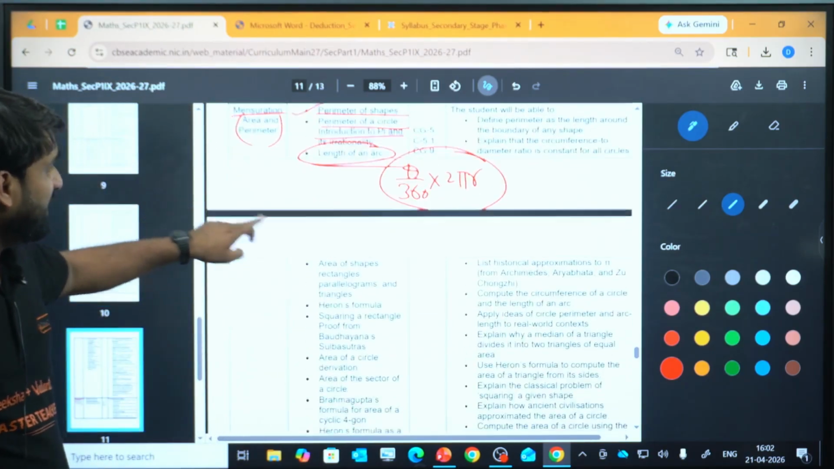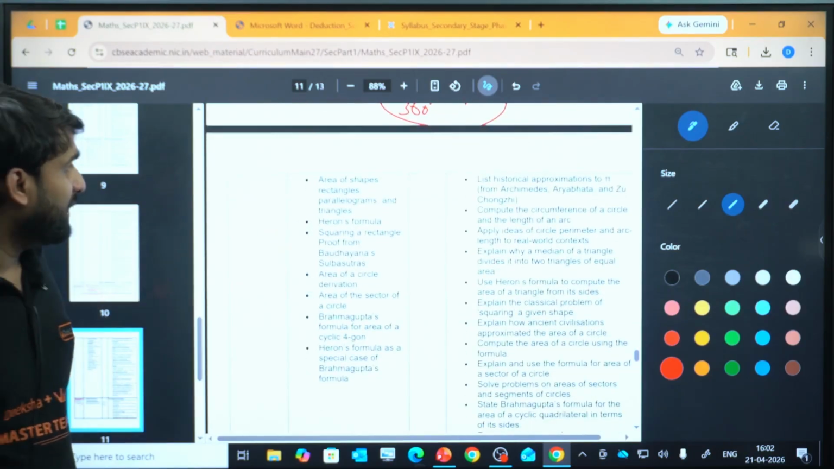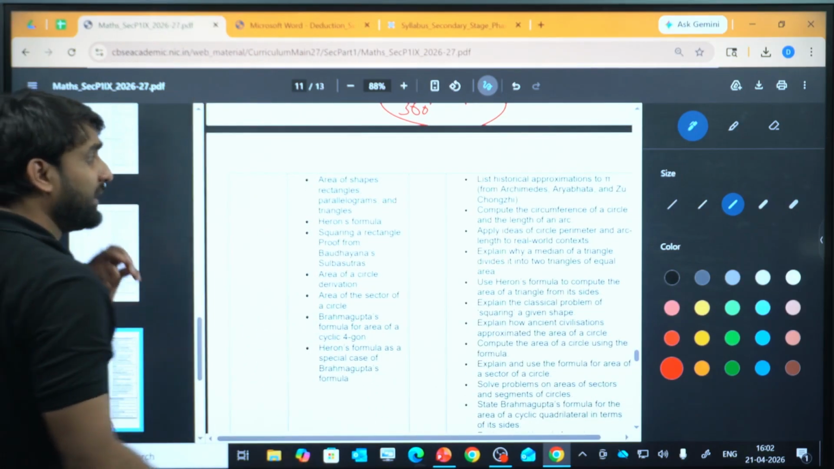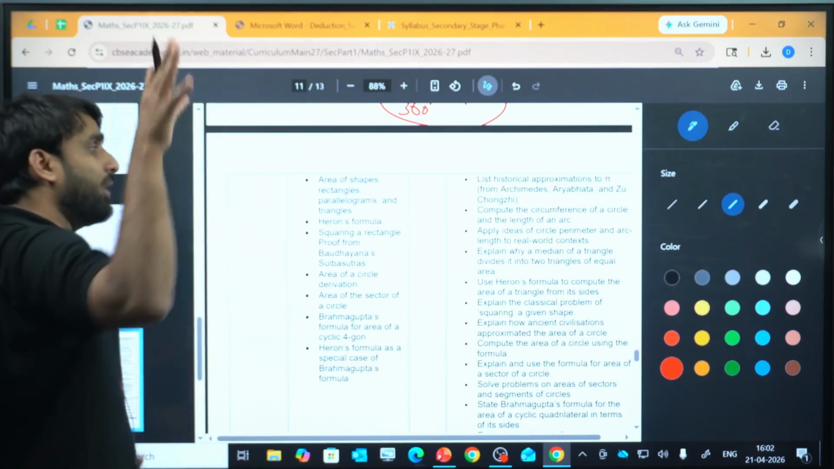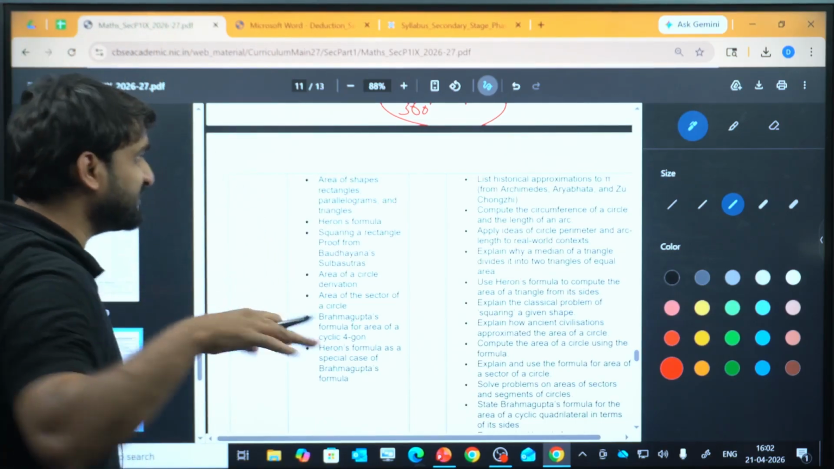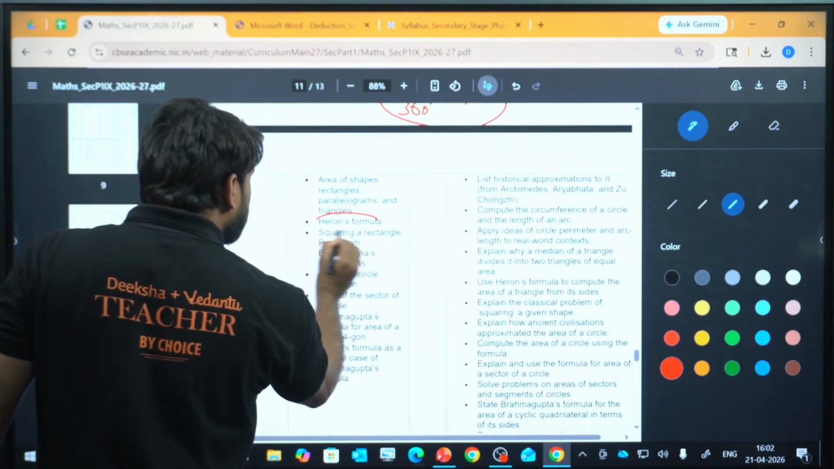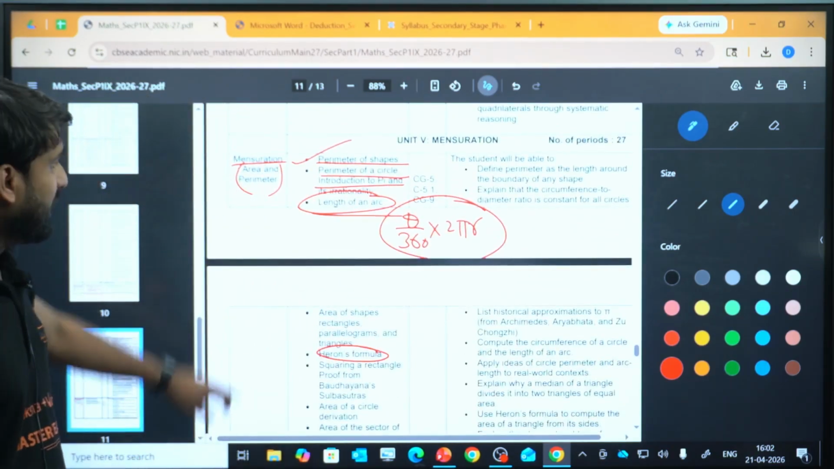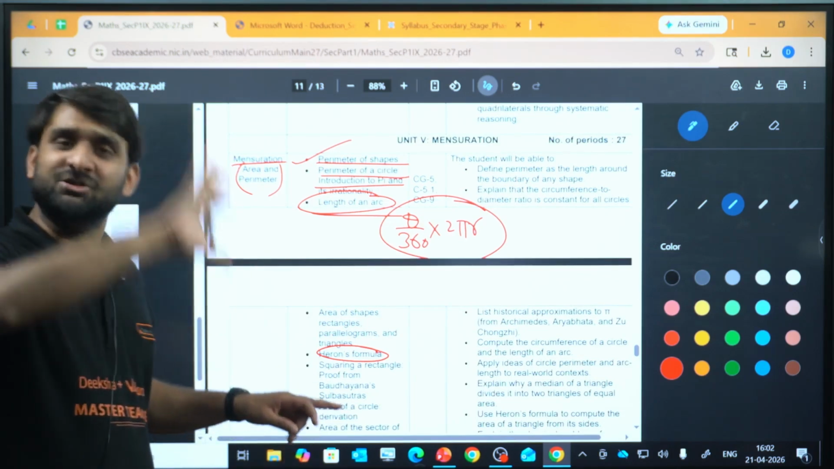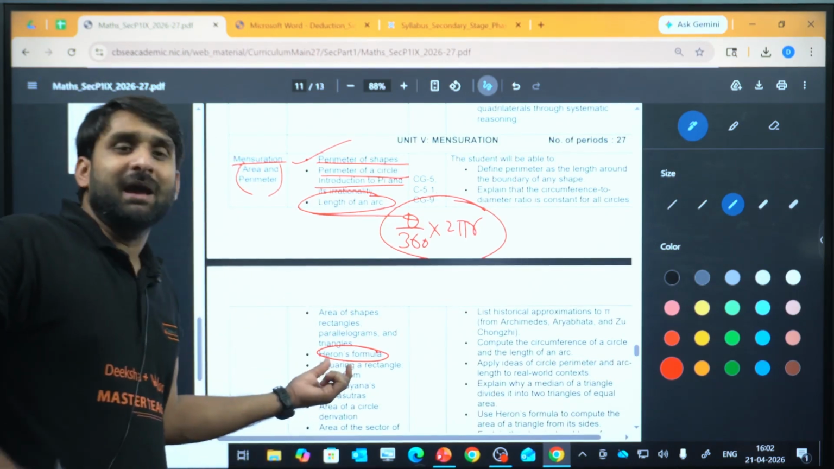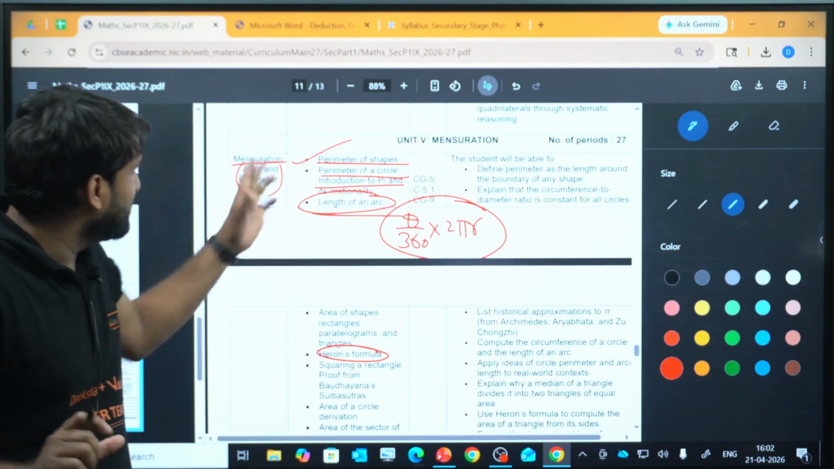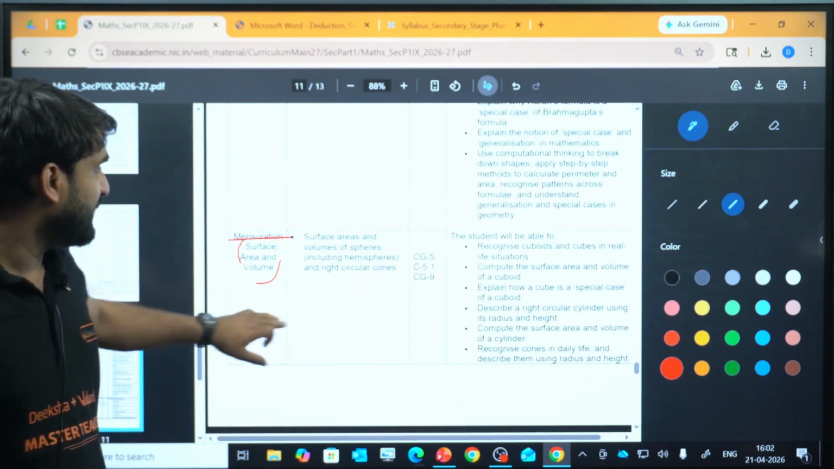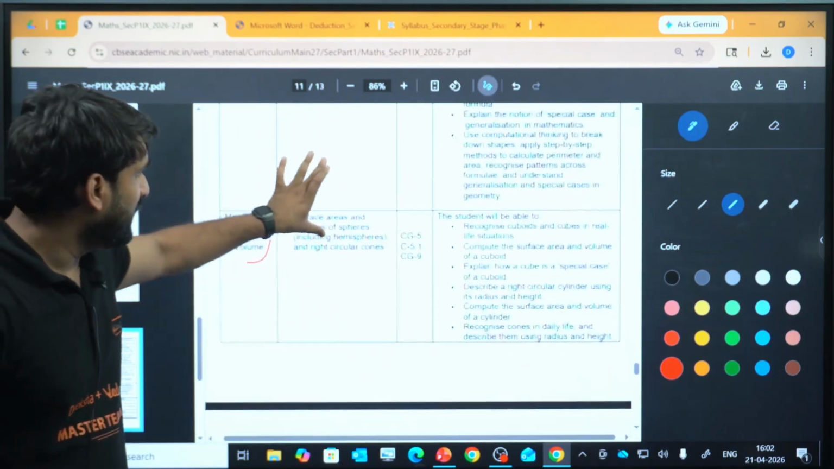And in area of shapes, area of parallelogram, and Heron's formula, squaring a rectangle. Heron's formula complete chapter is removed from your old syllabus. But here, as just a basic topic, it is included in the area and perimeter section. The entire chapter is removed, but as a sub-part it has been added in the section of area and perimeter. And now, surface area and volume, cube, cuboid, everything, you know all.